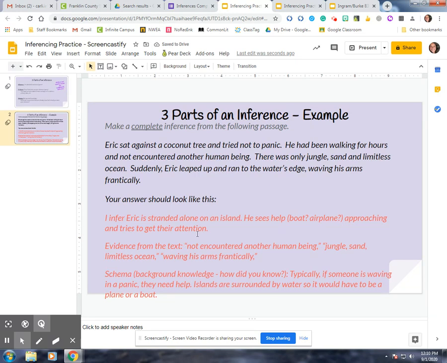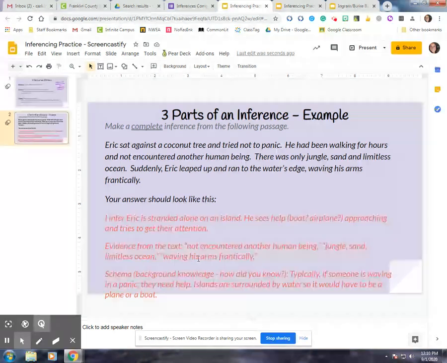So all these two things put together: evidence, "not encountered another human being," he's at a jungle, sand with limitless ocean, he waves his arms frantically. That plus my background knowledge of if someone's waving, they need help, islands are surrounded by water, so it'd have to be a plane or a boat. These two things put together help me come up with the educated guess, the inference that Eric is stranded alone on an island and he sees help approaching and is trying to get their attention. Evidence plus schema equals inference. You're going to have to do this yourself here in just a second for the next part. So hopefully this helped.